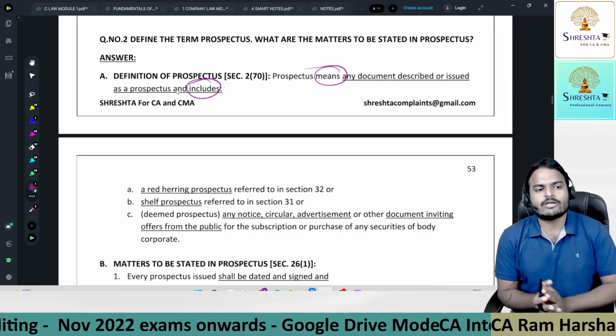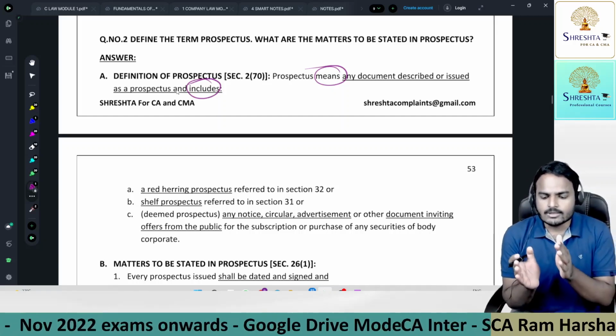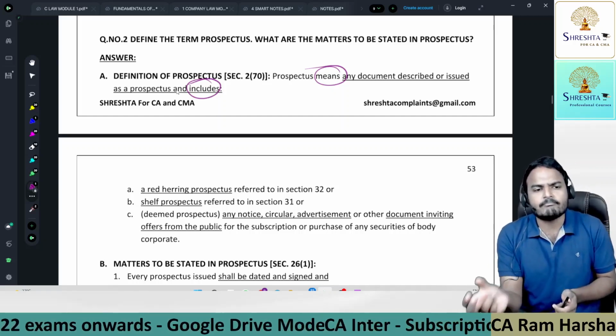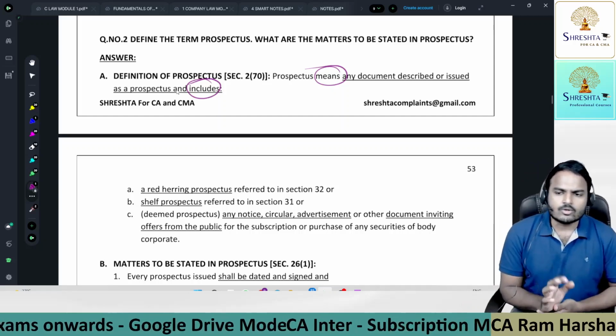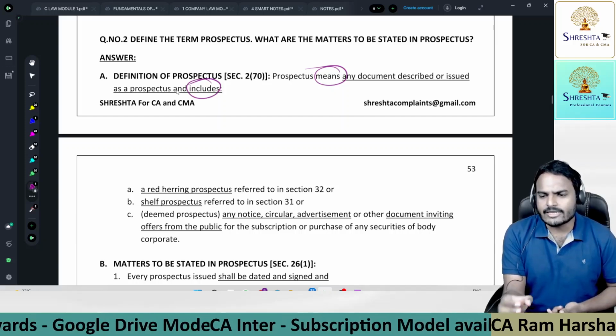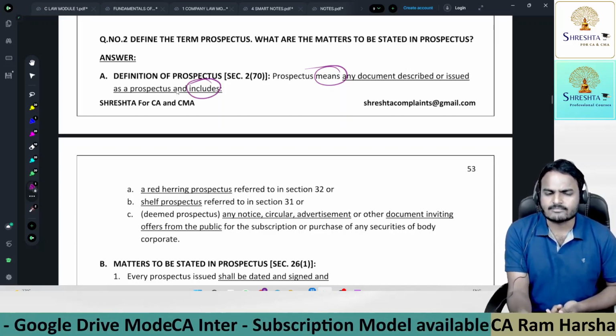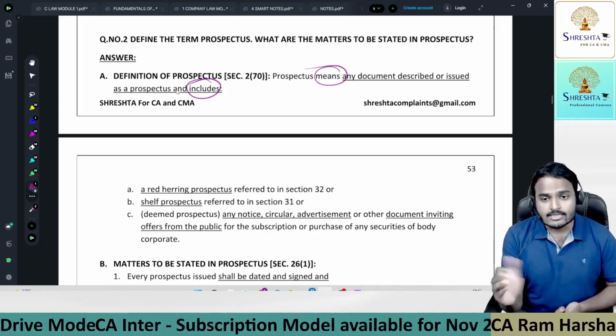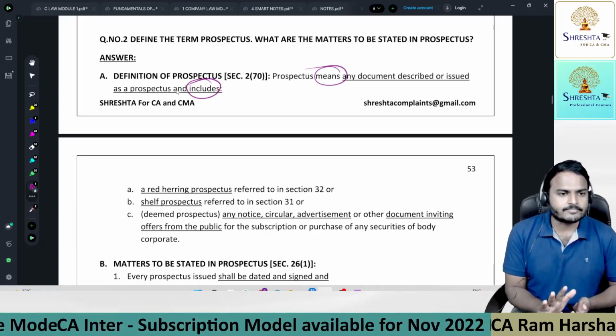Includes is an inclusive definition. In future there is a probability that a new item may be covered. So means is exhaustive, a complete definition. Includes is an inclusive, incomplete definition. For the time being, these points are treated as prospectus. In future, some more points may be added.